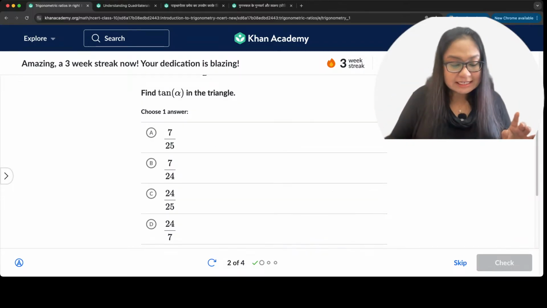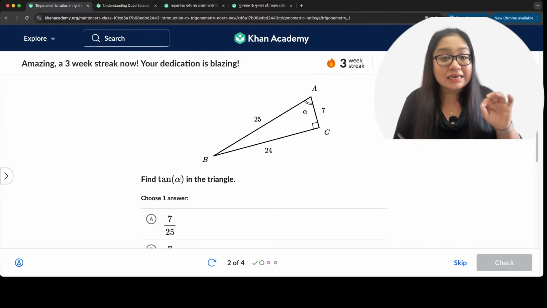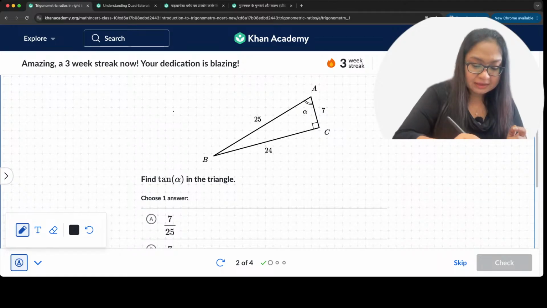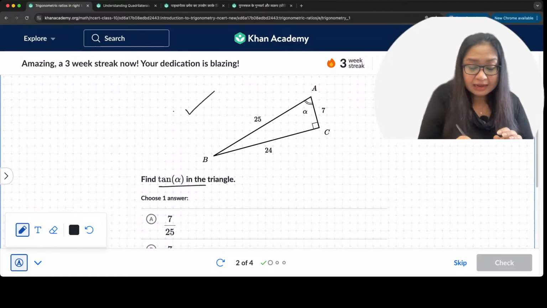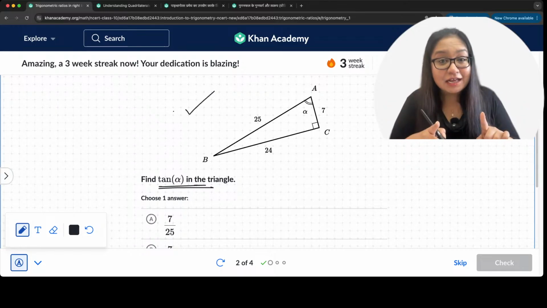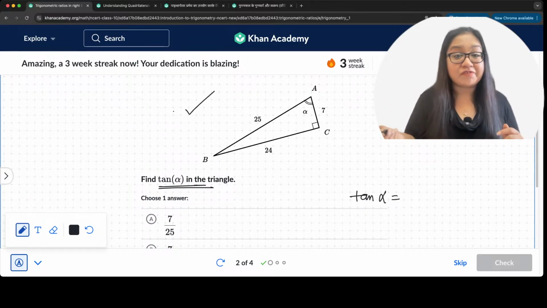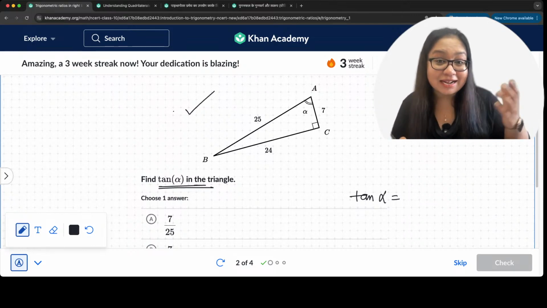Right here, this is the next question. Now we have triangle ABC, and in this triangle ABC, we have to find out tan alpha. What is the value of tan alpha? Come on, quickly tell me. You can see the sides that are given here, right?